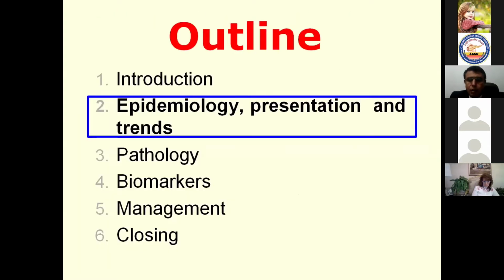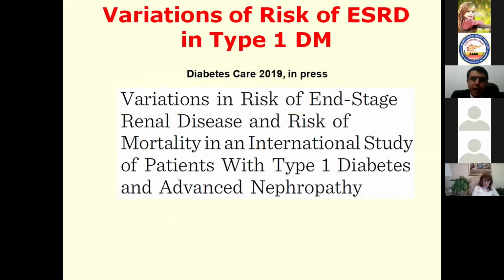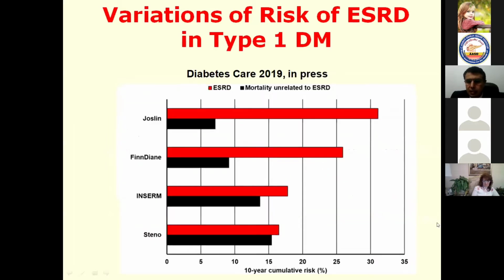What about epidemiology, presentation, and trends? As we know, we have variations in the risk of end-stage kidney disease in type 1 diabetes mellitus. As we can see in these studies, the risk may range from 15% up to 35% in different studies.